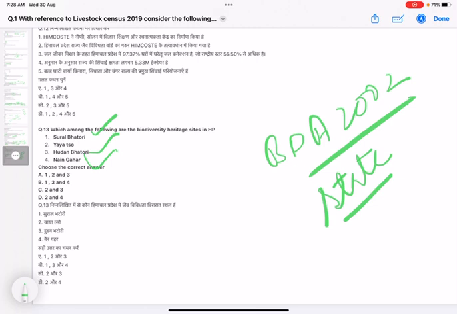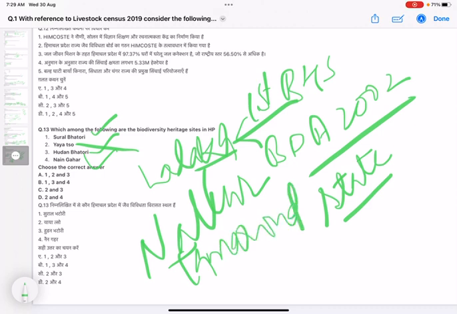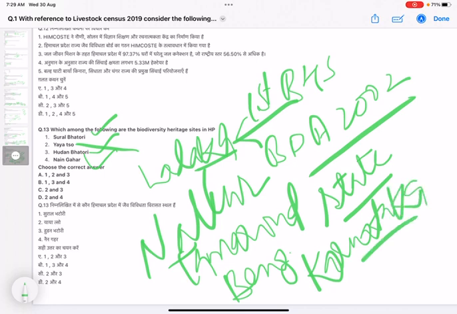But this Yaya Tso is not in Himachal Pradesh, it is in Ladakh, and it is designated to be the first biodiversity heritage site of Ladakh. And you should also have the idea about the first biodiversity heritage site of India, that is Nallur Tamarind Grove in Bengaluru, Karnataka. So in these questions 1, 3 and 4 are the BHS of Himachal Pradesh. So option B is the right answer. So these were the questions from chapters 9 and 10 of the economic survey.